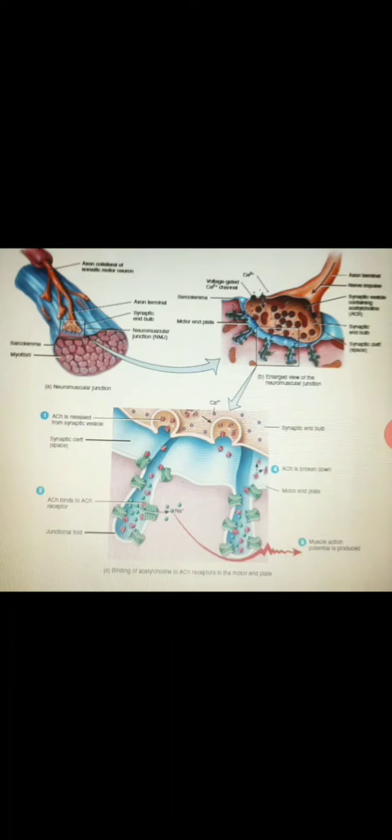The NMJ is usually near the midpoint of a skeletal muscle fiber. Muscle action potentials that arise at the NMJ propagate towards both ends of the fiber. This arrangement permits nearly simultaneous activation of all parts of the muscle fiber. This is all about the neuromuscular junction.